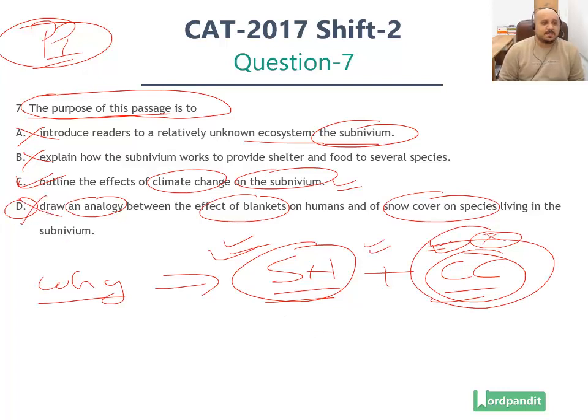Hence, options A, B, and D are ruled out on similar counts. They mainly miss out on the aspect of climate change. We cannot do that. Both the aspects need to be present in the purpose of the passage, right? The question is from a holistic perspective. So you've got to keep that in mind while answering the question. Hopefully you're clear with the reasoning for this question now.